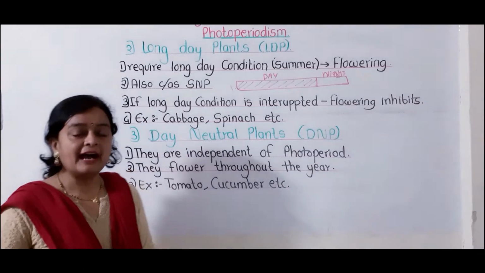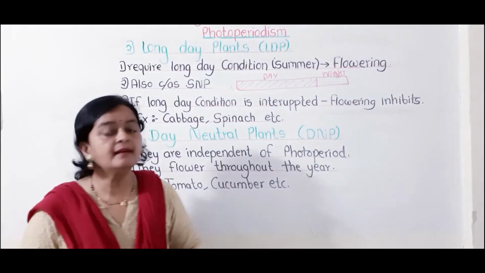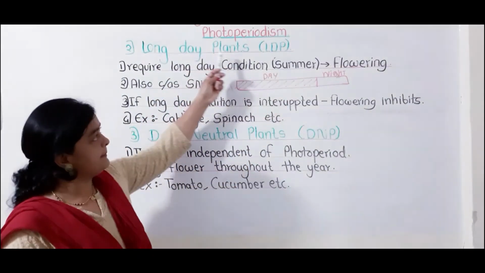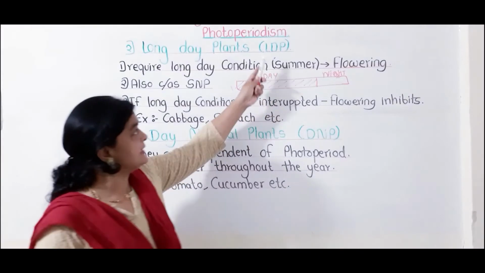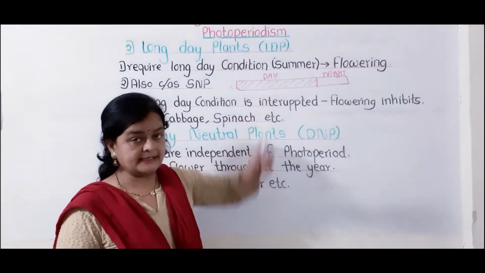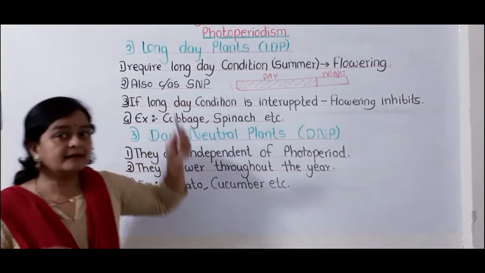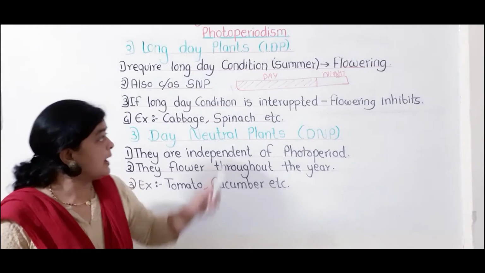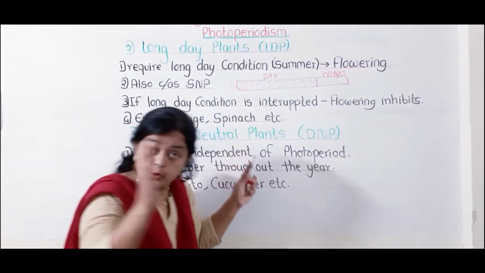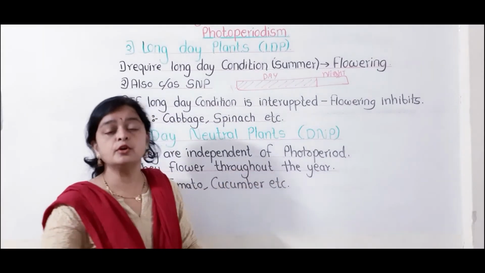Hello students, now we are studying the second point. First we have seen short day plants. Now we are studying long day plants. Long day plants, in short you can also write LDP. Okay, what is the first point? Long day plants are the plants which require long day condition, a long photoperiod. The photoperiod should be more than the critical photoperiod.